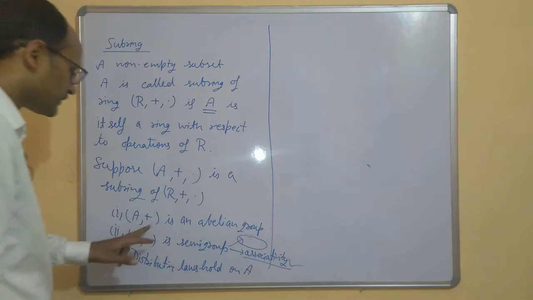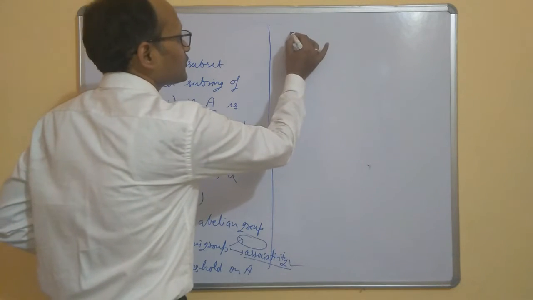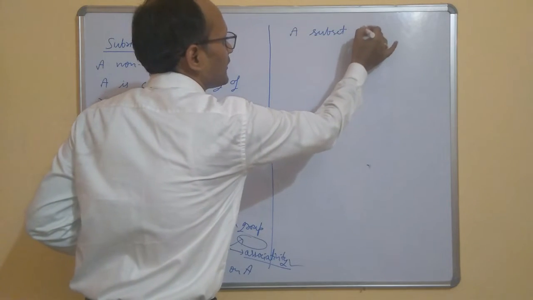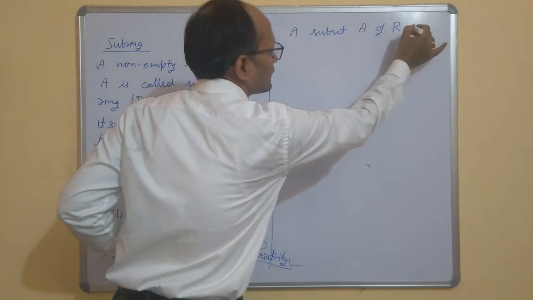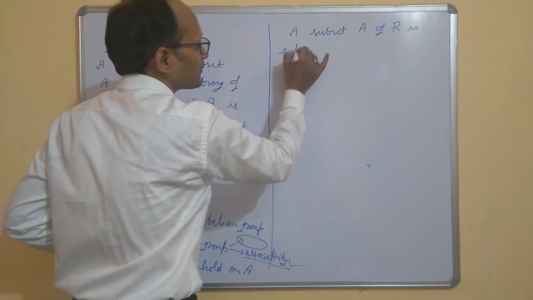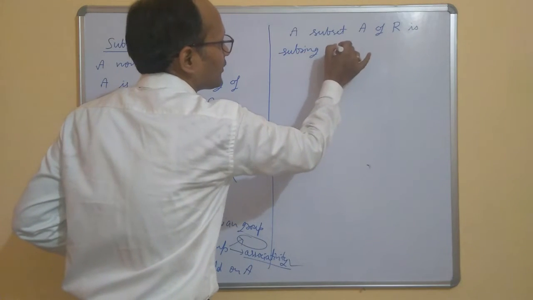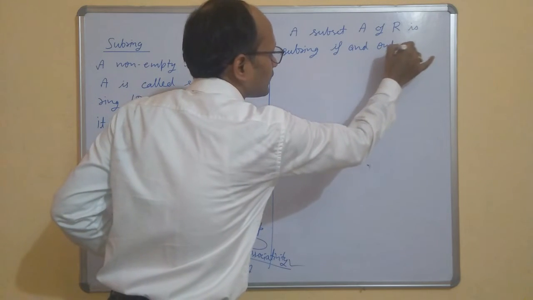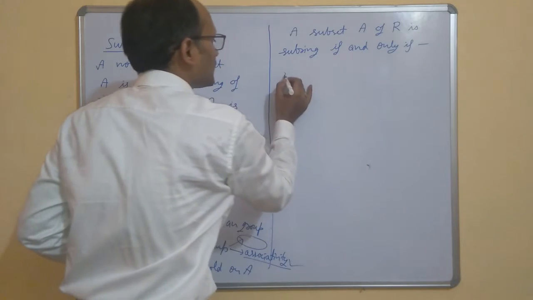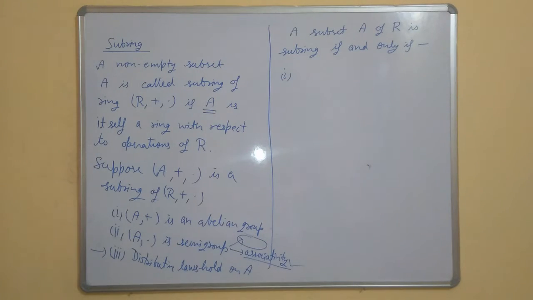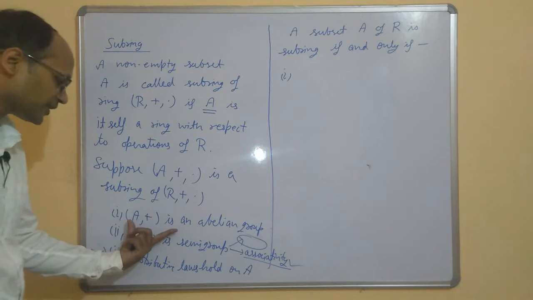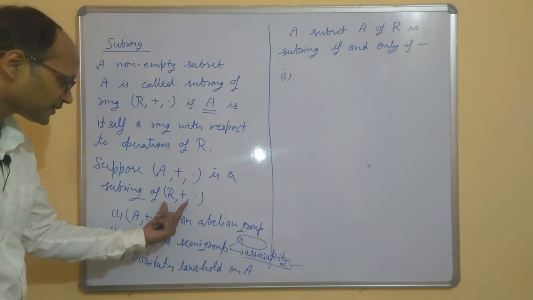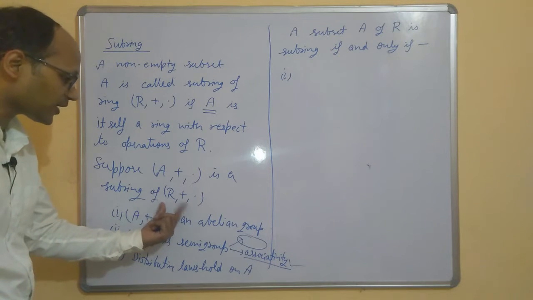So a subset A of R is a subring if and only if, first, A plus is an abelian group. This plus is the same as this plus, so it means A plus is a subgroup of R plus.